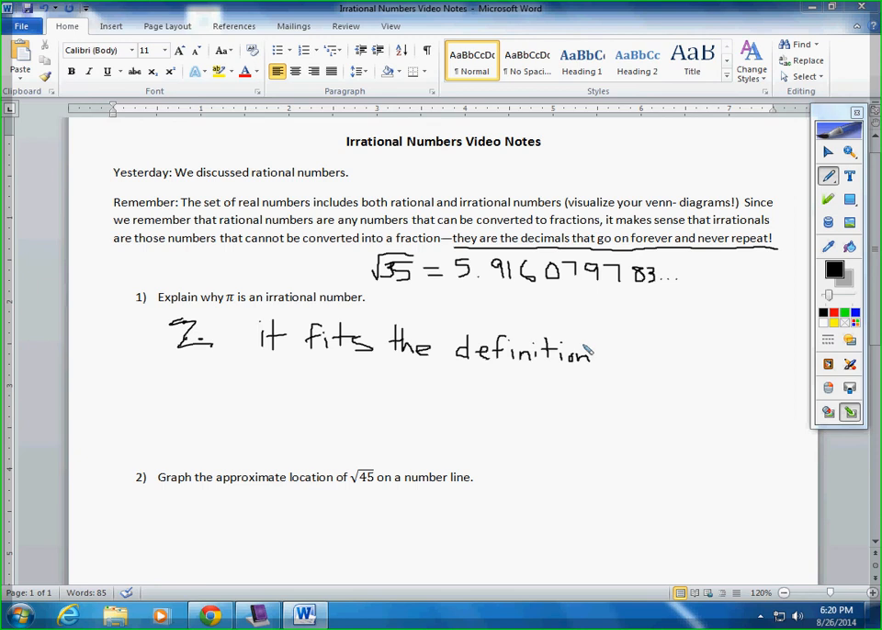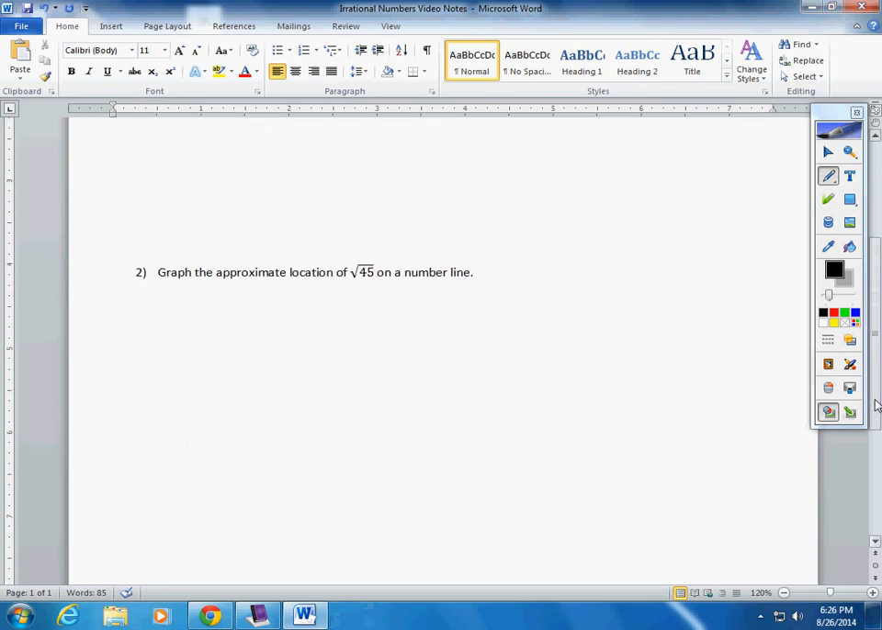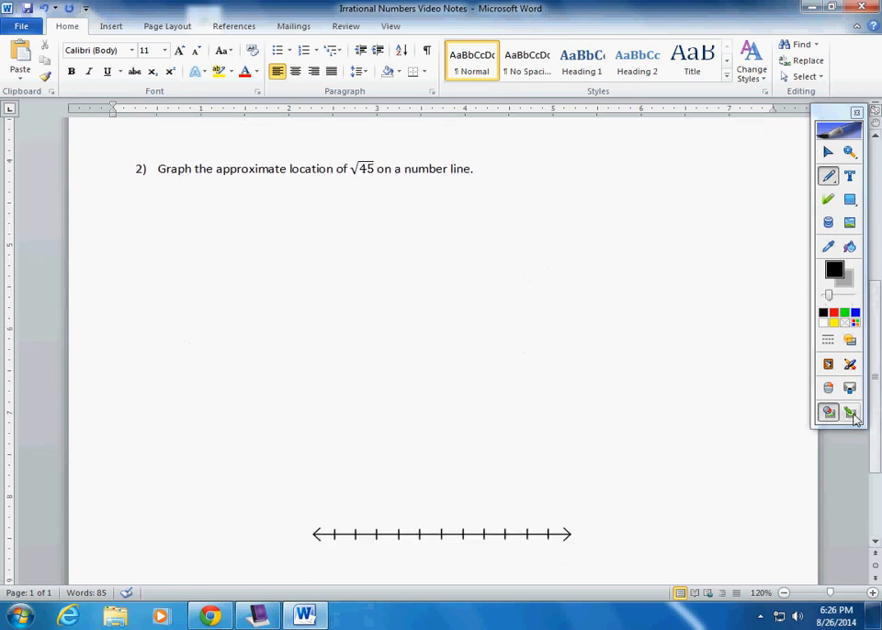One more time I'll say it. Pi is an irrational number because it fits the definition of an irrational number. It is a decimal that goes on and never repeats. Now, let me see if I can get rid of what's on the screen and scroll down so we have some more room to work on number 2.